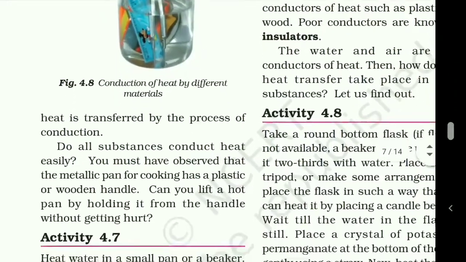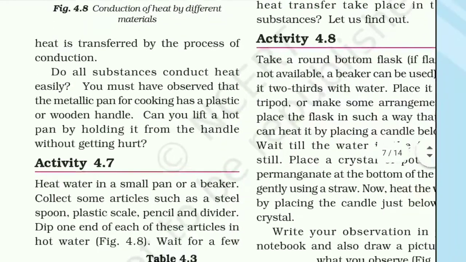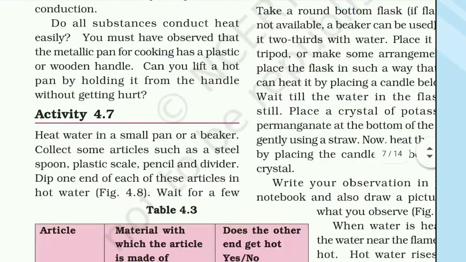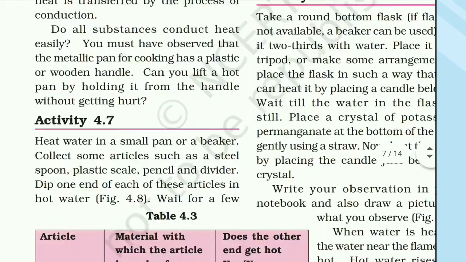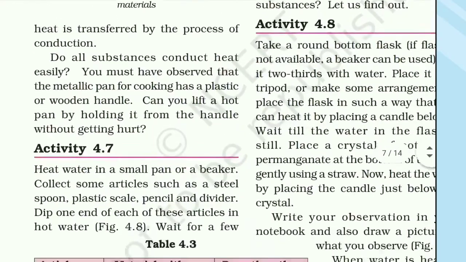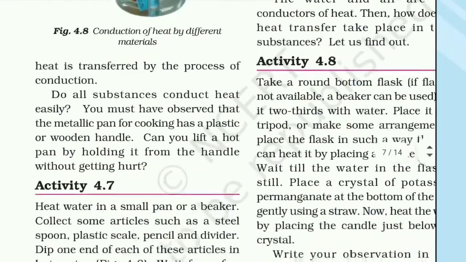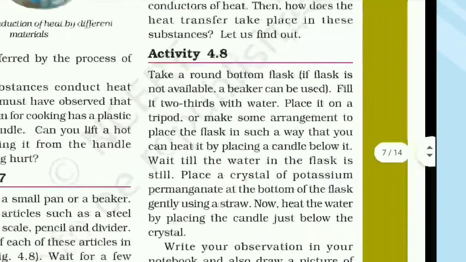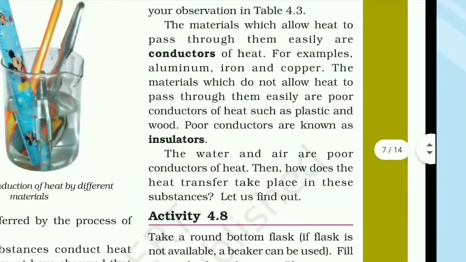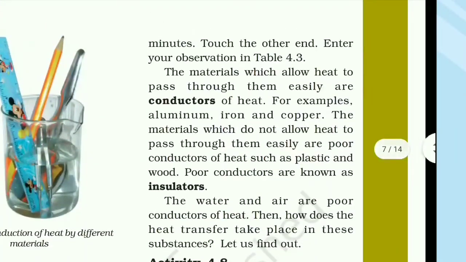In activity number 4.7, we have to heat water in a small pan or a beaker. Collect some articles such as a steel spoon, plastic scale, pencil and a screwdriver. Dip one end of each of these articles in the hot water as shown in the picture here. Then wait for a few minutes. Then touch the other end.